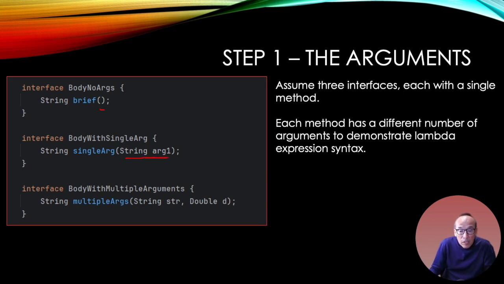This one takes two arguments, a string and a double. So we're going to start with these, and these interfaces have a single method, and each method has a different set of arguments, and we're going to use this next to show you how we can use these lambda functions.